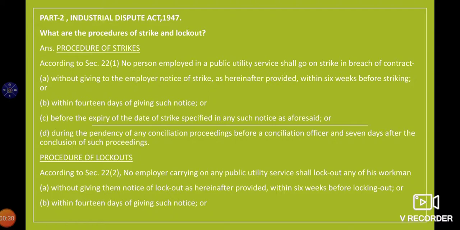Now let us see what the procedures of strike and lockout are. According to Section 22 clause 1, no person employed in a public utility service shall go on strike in breach of contract. So there are conditions before going on strike. Without giving the employer notice of strike, as hereinafter provided, within 6 weeks before striking.